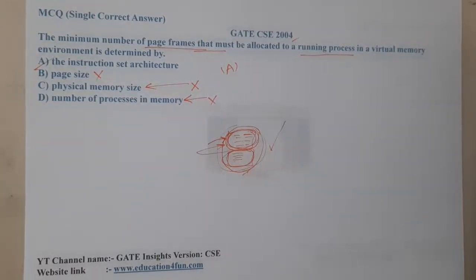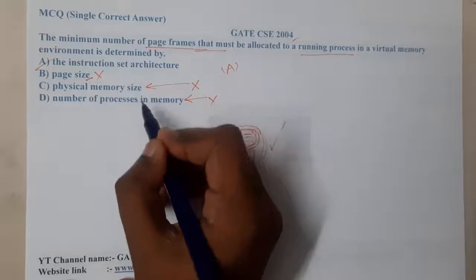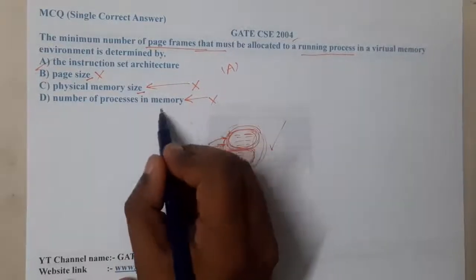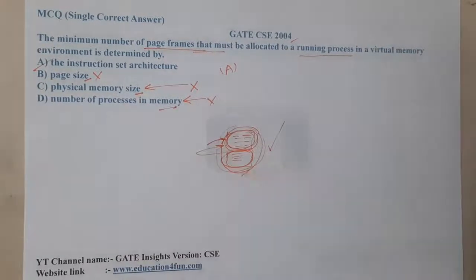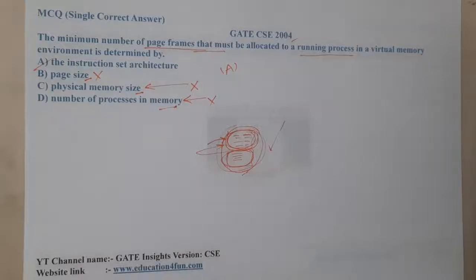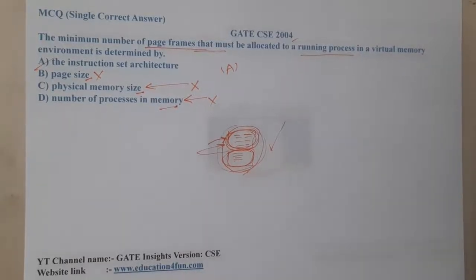At that time, based on the architecture, based on the instructions, based on the things which we are using, these things will change. So it is not dependent on the page size. It doesn't depend on the physical memory size. It doesn't depend on the number of processes. So for these types of questions, it's always a better approach to eliminate options and answer the question, guys.